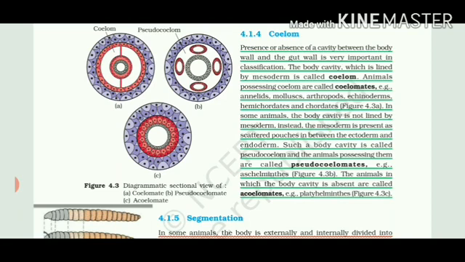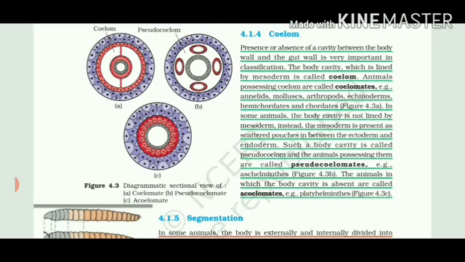So you can find out that the outer purple colored cells are ectoderm. Then they are followed by mesoderm. Then again, a small layer of cells is there. Again, it is called mesoderm. Means mesoderm is divided in 2 parts and it has left a small space in between. That makes a cavity, and then it is followed by ectoderm.